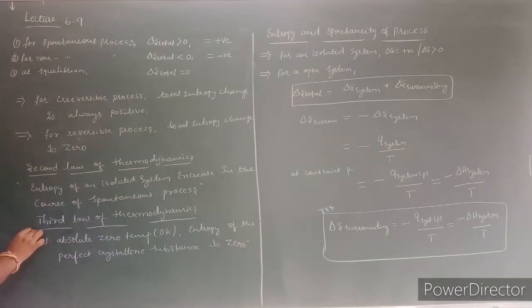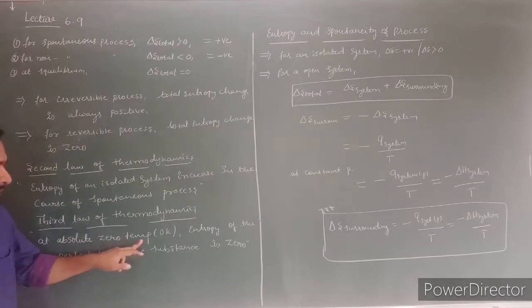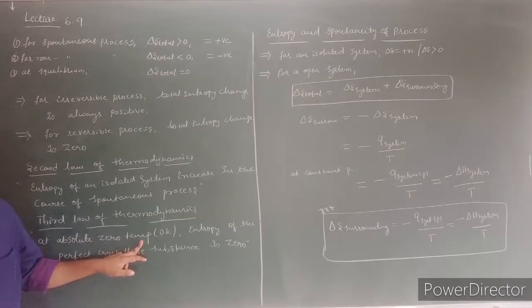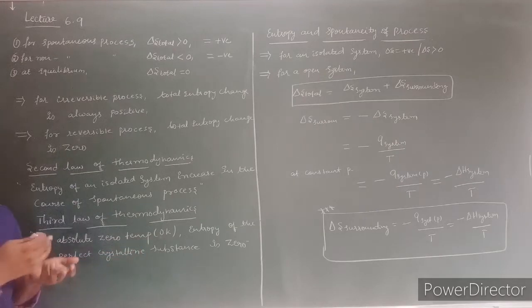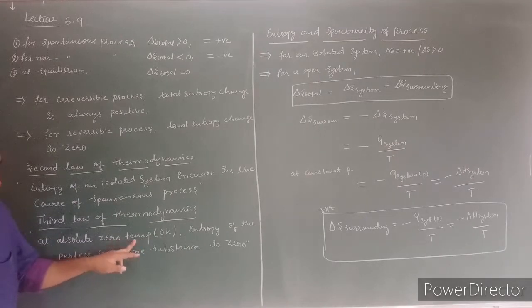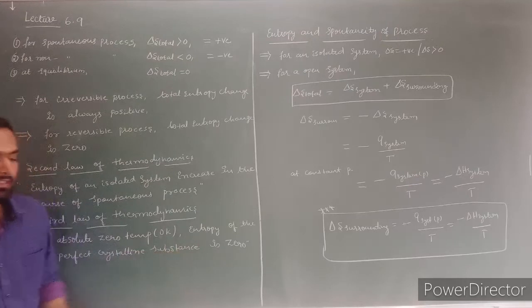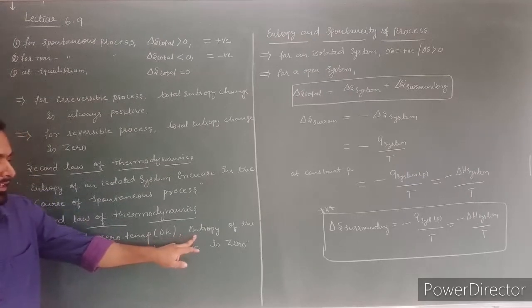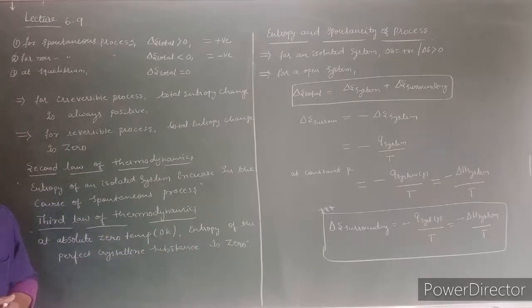Why at absolute temperature the entropy is 0? Because at absolute 0 temperature volume is 0. If there is no volume, then there is no randomness. If there is no randomness, then entropy becomes 0, because entropy is directly proportional to the randomness. These are the second law of thermodynamics and third law of thermodynamics.